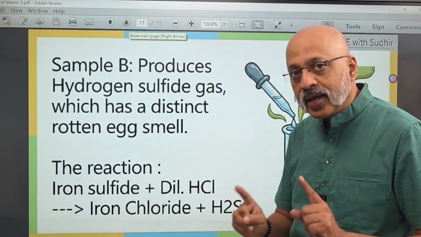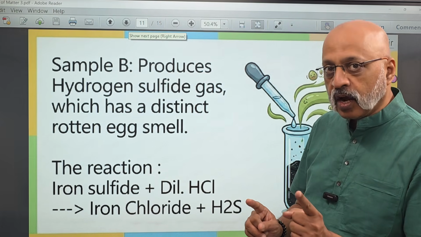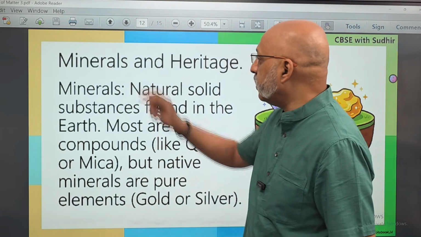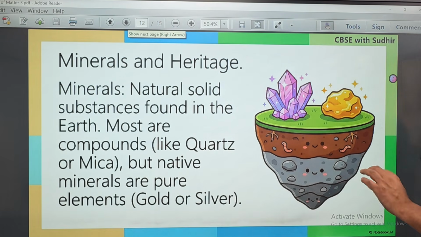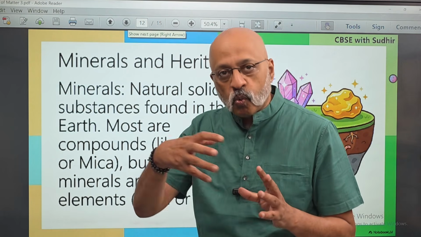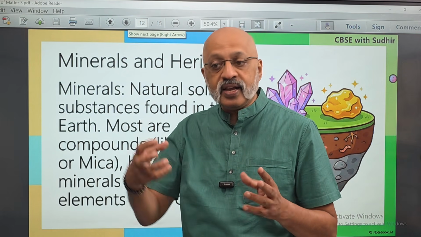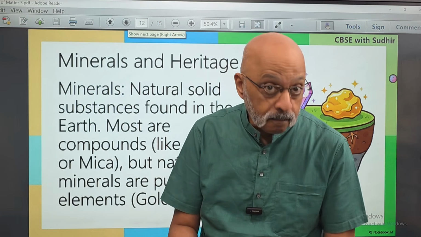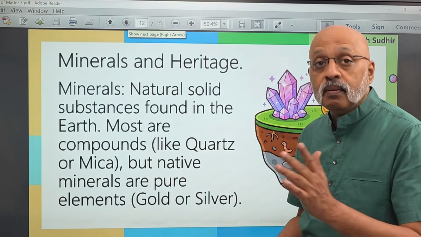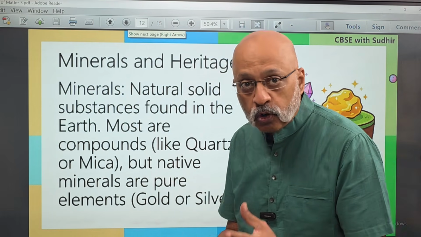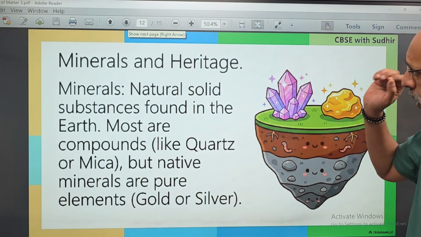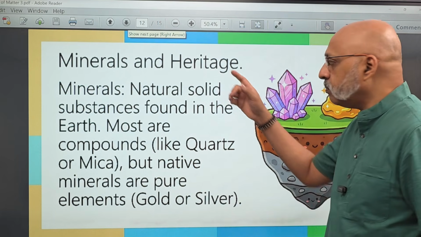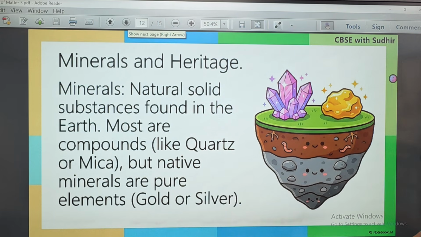So what this shows is that what happens when you are making a compound and what happens when you are making a mixture, the things are very different. I hope you are able to see this, especially the one where the magnet is able to separate physically, whereas you are not able to do the same thing when it becomes a compound, where the chemical properties itself are changing. Now, just look at these 2-3 things at the end.